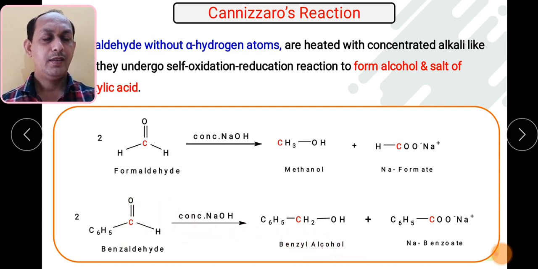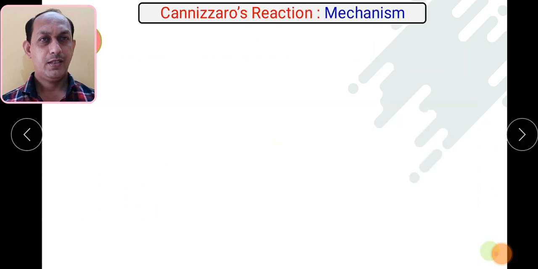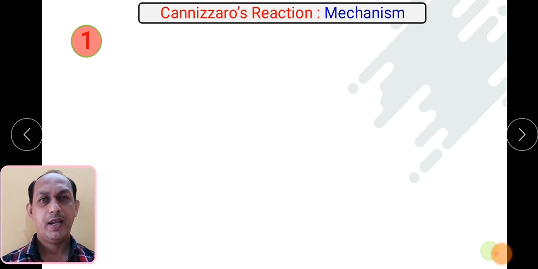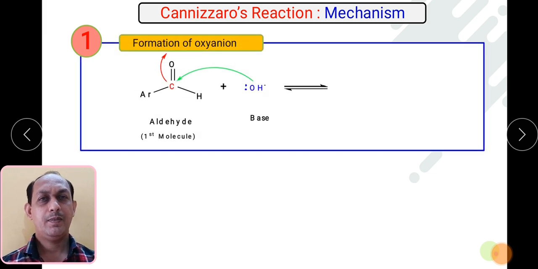So this is the only reaction we are seeing. But we must know the mechanism, how the reaction progresses. As it is a 3-step reaction, we will see what the first step is. As we know, in the first step there is a formation of an oxyanion, where oxygen carries a negative charge. So what will happen? The first molecule of aldehyde undergoes nucleophilic addition of a strong base such as the OH minus ion. So what will happen?